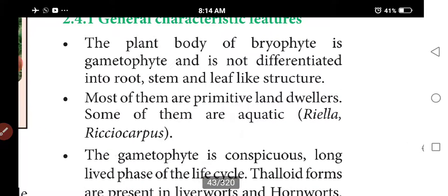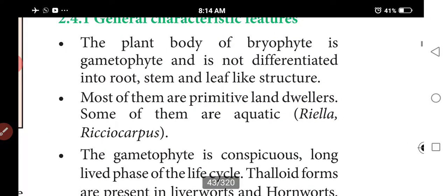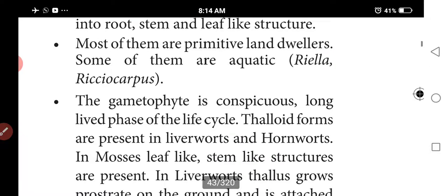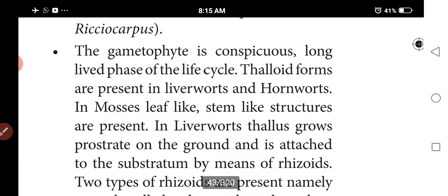The plant body of bryophytes is not differentiated into root, stem and leaves. Most of these are primitive land dwellers. The gametophyte is the conspicuous, long-lived phase of the life cycle. Thalloid forms are present in liverworts and hornworts, while in mosses leaf-like and stem-like structures are present.